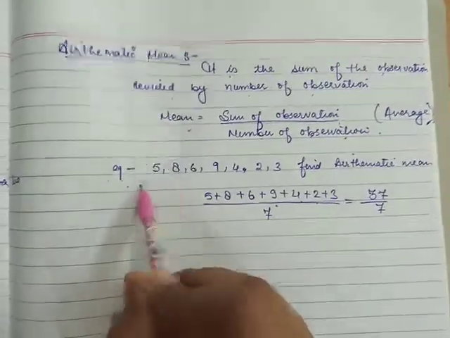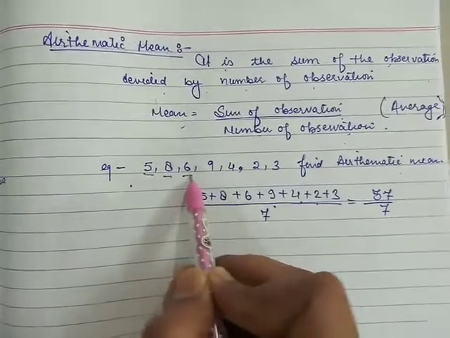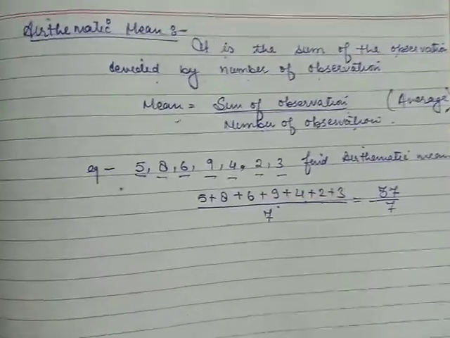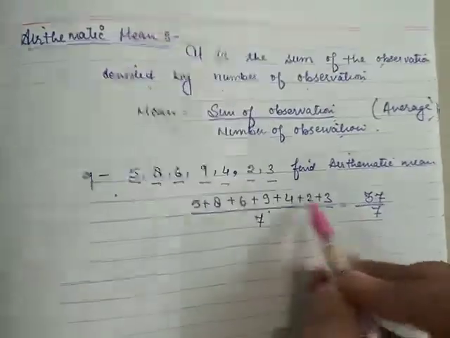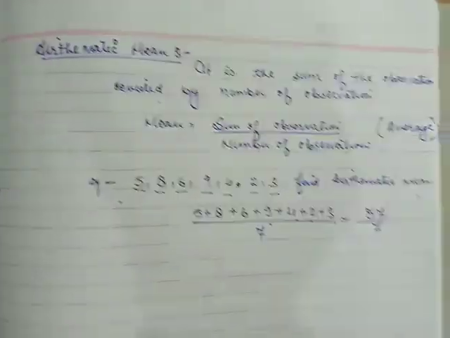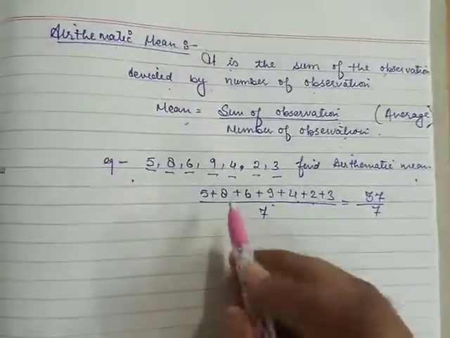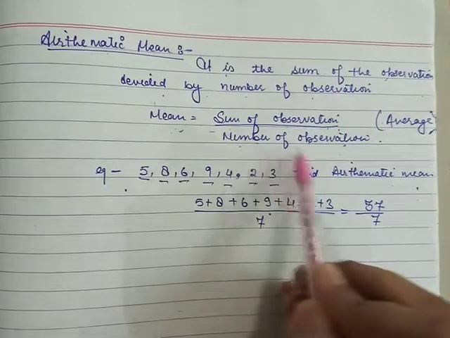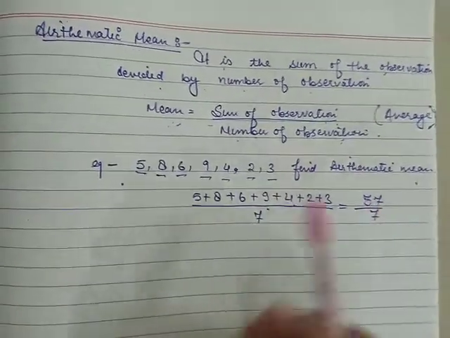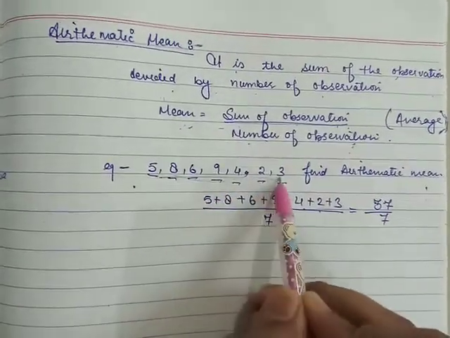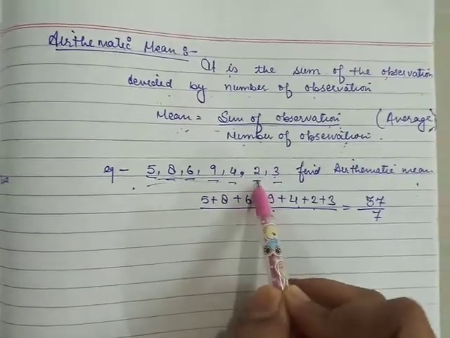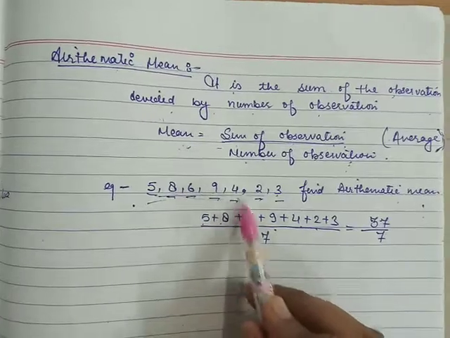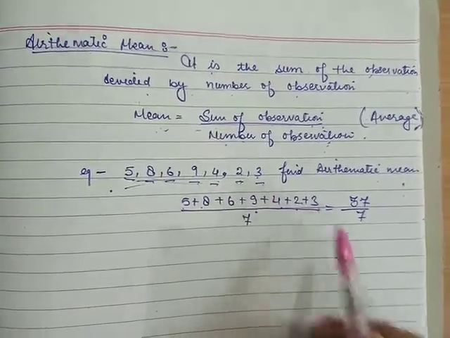Here is an example. Here is a data: 5, 8, 7, 9, 4, 2, 3, and the question is asking about the mean. Find arithmetic mean. So what you will do, you will go through this. Mean is equal to sum of observations upon number of observations. Sum of observations means all the observations should be added. So here you can see that 5 plus 8 plus 6 plus 9 plus 4 plus 2 plus 3.